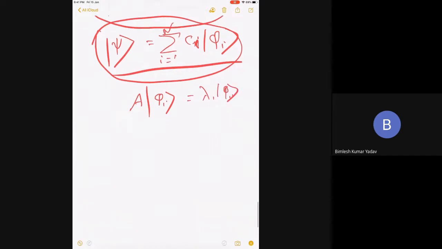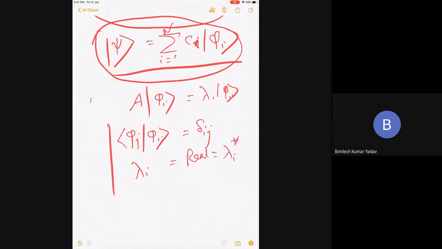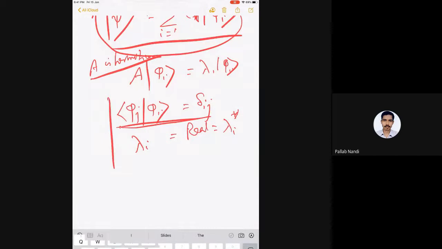And then I'm saying that phi_j with phi_i is equal to delta_ij, and lambda_i is real, so that's equal to lambda_i star. Correct? You agree? A is Hermitian, of course. This is writing the orthonormality condition in Dirac notation. All of you are comfortable, right? Good, very good. Okay, so now I want to do something interesting here.